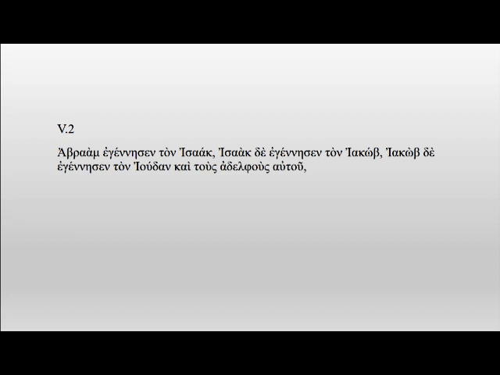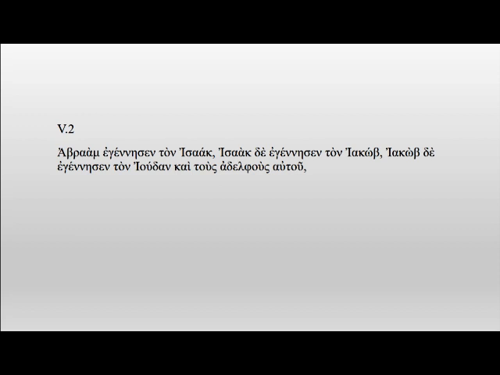Abraham is the subject. Egennesen is from the verb gennao, with augmentation epsilon in the front and a sigma. Of course, it indicates it's an aorist. So Abraham gave birth to Isaac. In English, it's "to Isaac." But here in Greek, gennao accompanies an accusative, an object. So technically, it's Abraham gave birth Isaac. But of course, in English translations, it has to be gave birth to Isaac.